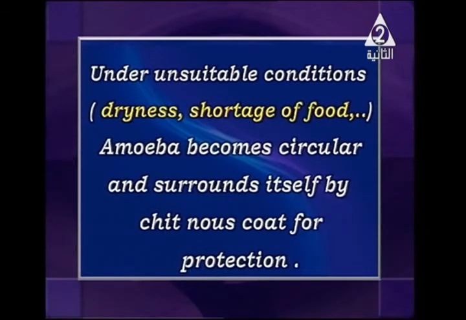Some types of amoeba become circular and surround themselves with a chitinous coat for protection. The chitinous coat is an envelope that surrounds the cell to protect it from these unsuitable conditions, like dryness, extreme temperature or lower temperature. All of them are called unsuitable conditions.